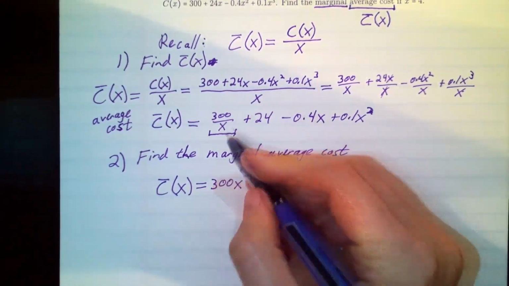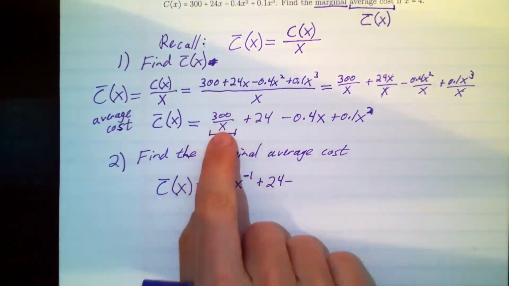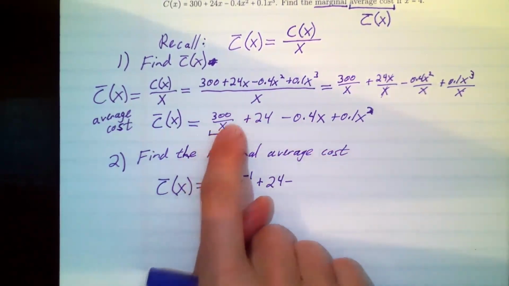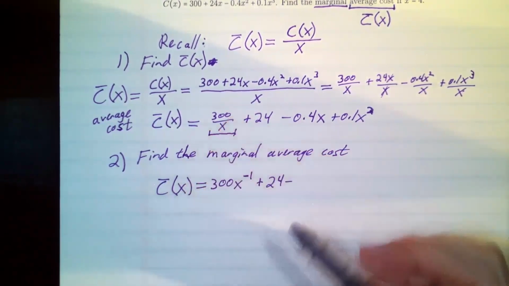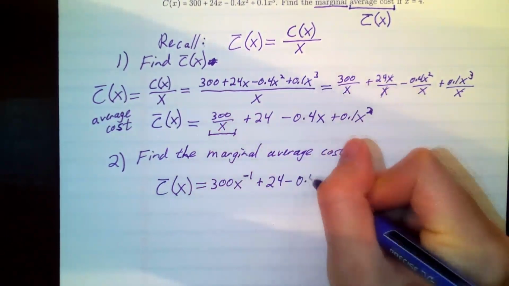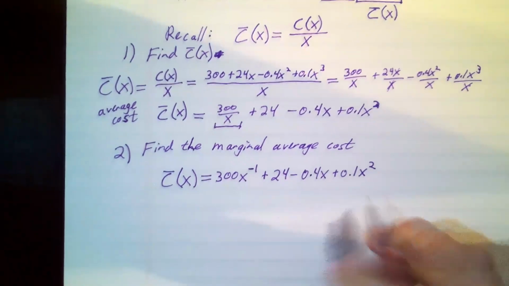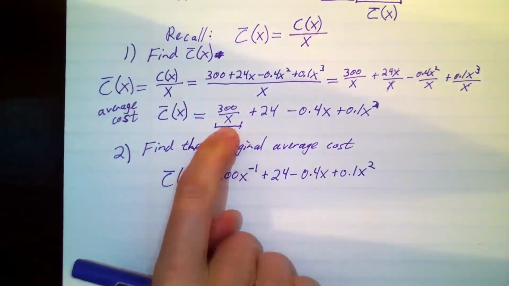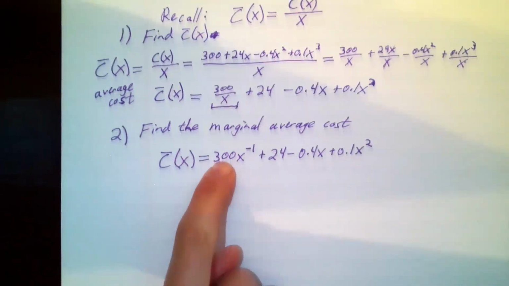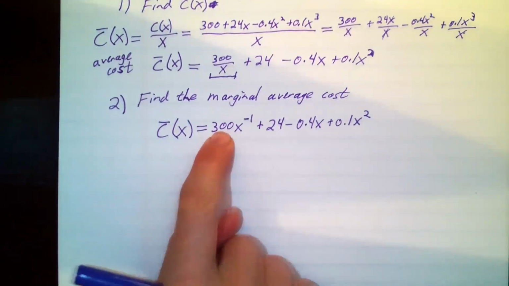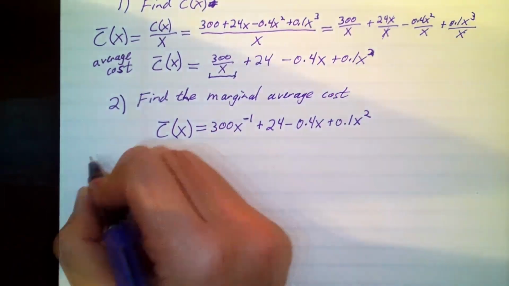This is because I really want to do a power rule on this, and whenever you have x in the bottom of a fraction, you're supposed to push it up to the top and make the power negative. So I haven't taken the derivative yet. I'm about to. I just needed to change this a little bit so that it was better for trying to take the derivative of it. Now let's take the derivative.